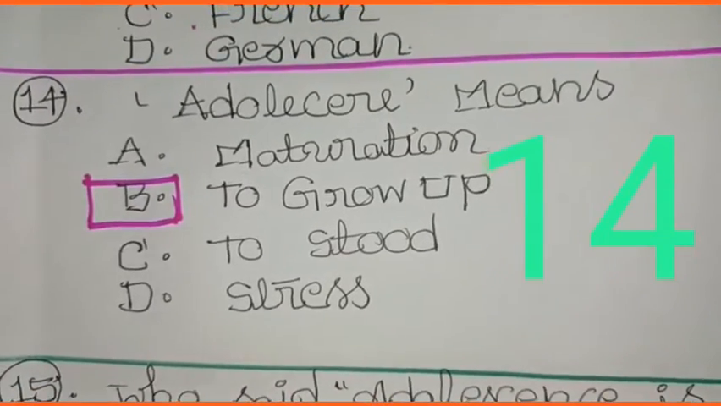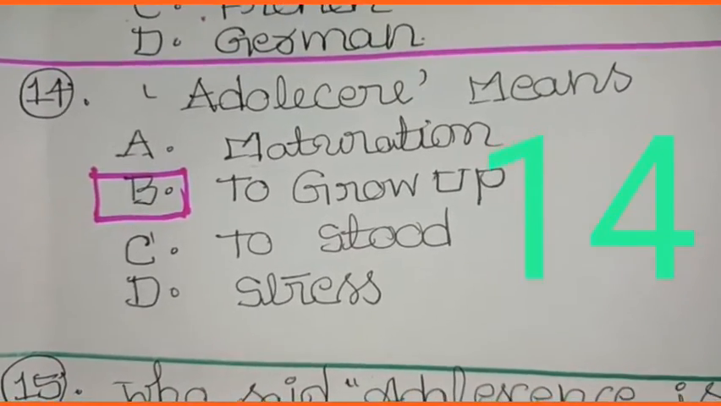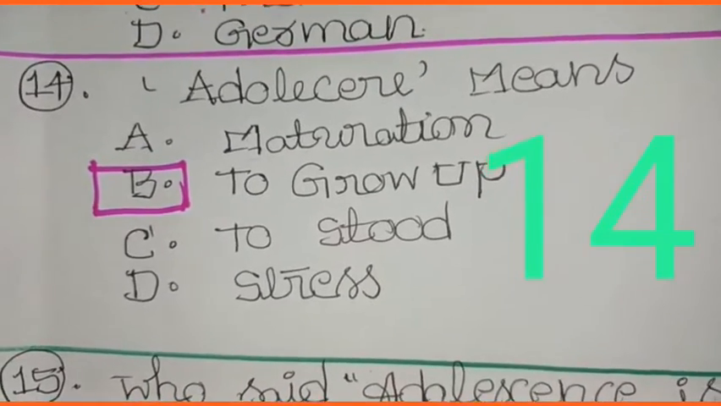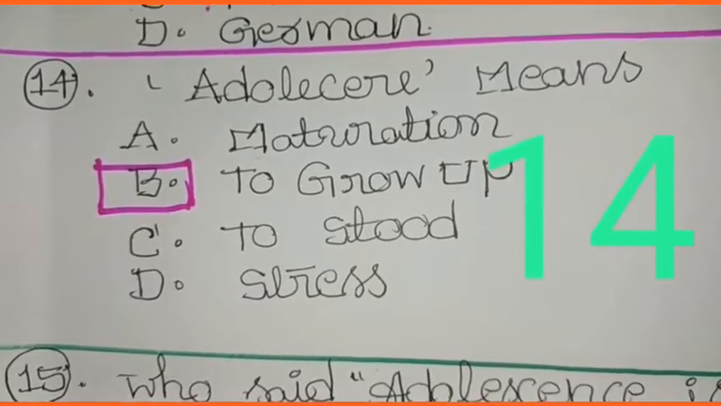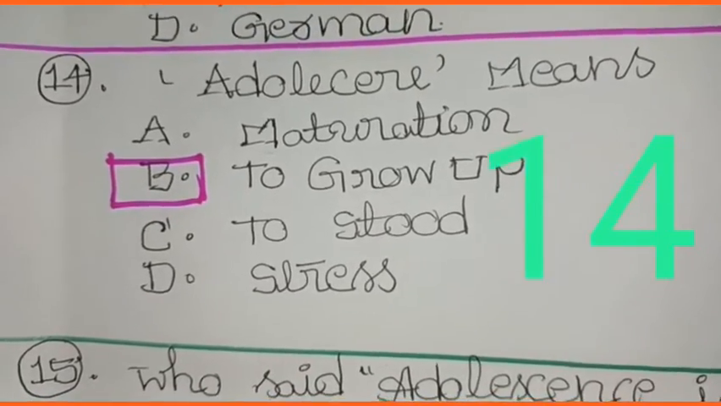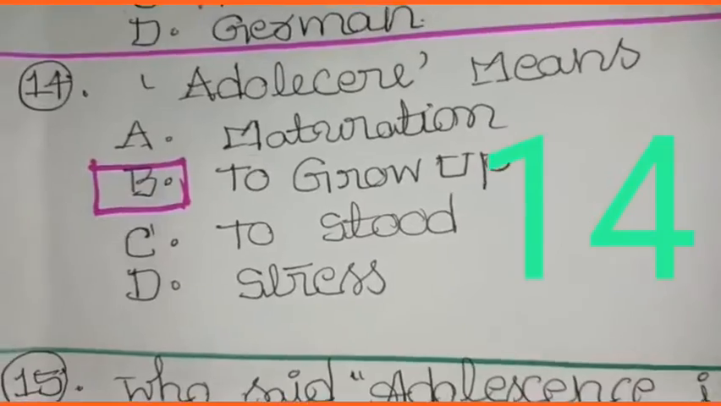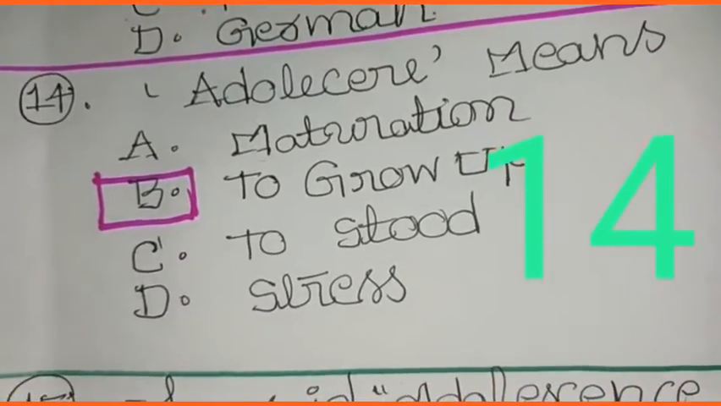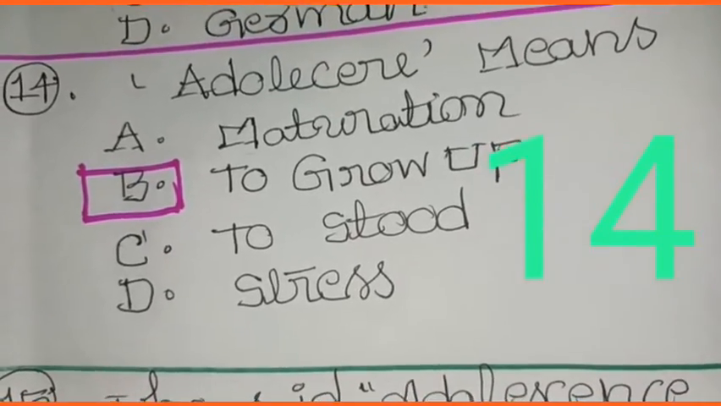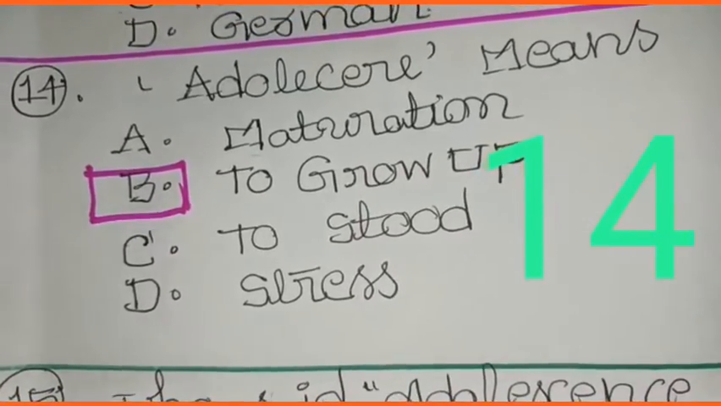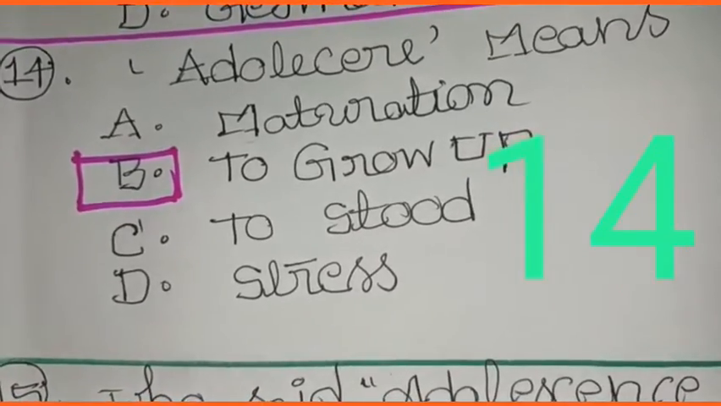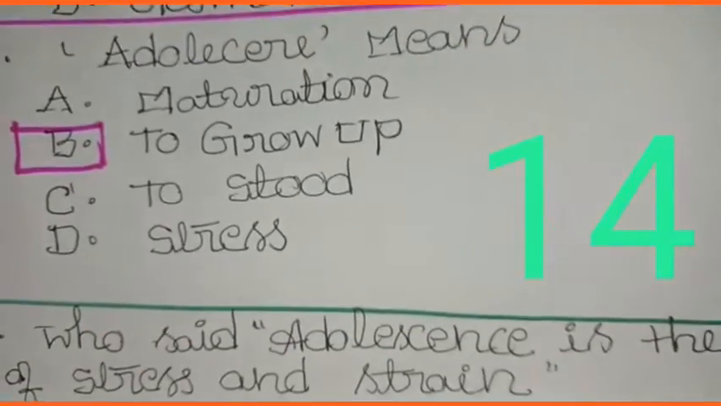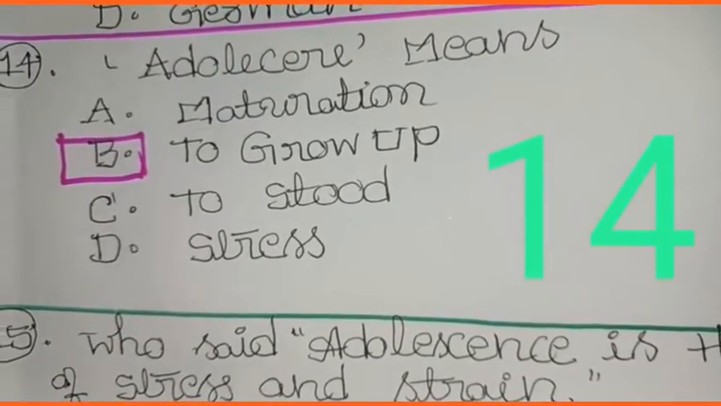Question 14. Adolescere means A. Maturation, B. To grow up, C. To stand, D. Stress. To grow up or mature. So the answer is to grow up. That is B.